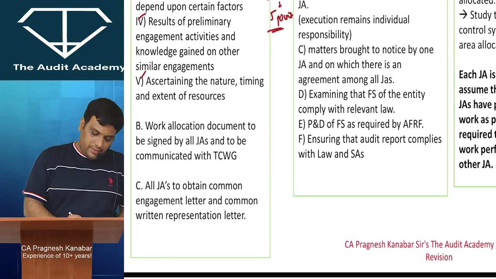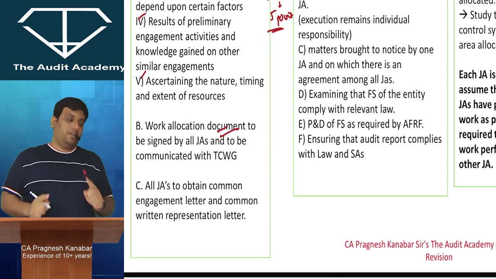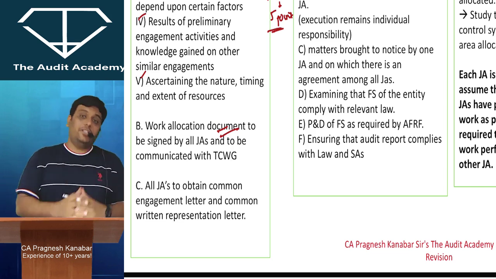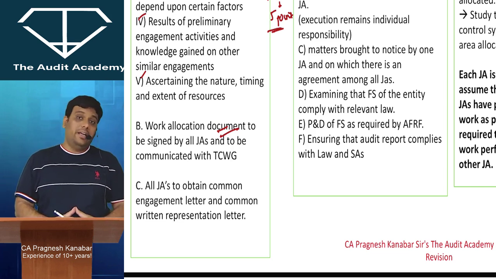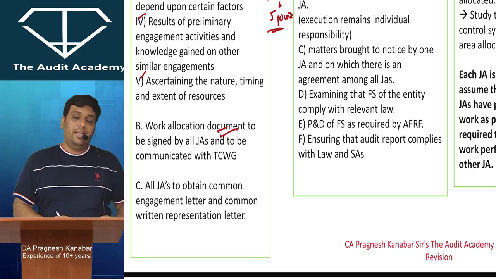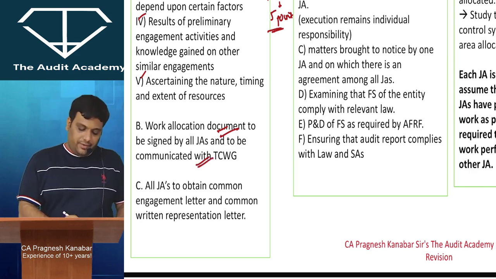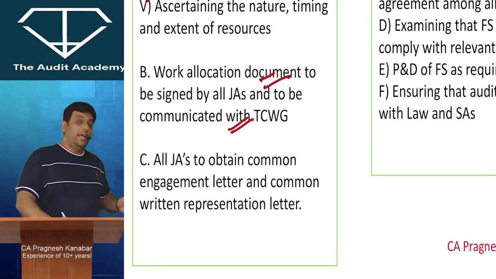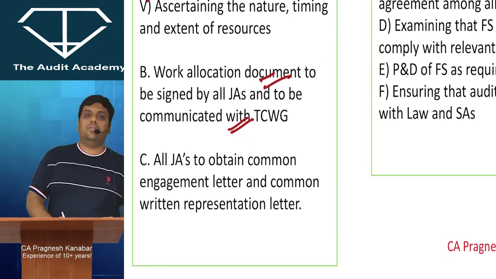Alright, look at this. All the joint auditors will have to create a work allocation document. So if they are going to divide the areas, then they'll have to do it in writing. They'll have to create a work allocation document. All the joint auditors are going to sign it, alright, and this has to be communicated with those charged with governance. So work allocation document to be signed by all the joint auditors and to be communicated with those charged with governance. Are you getting my point?